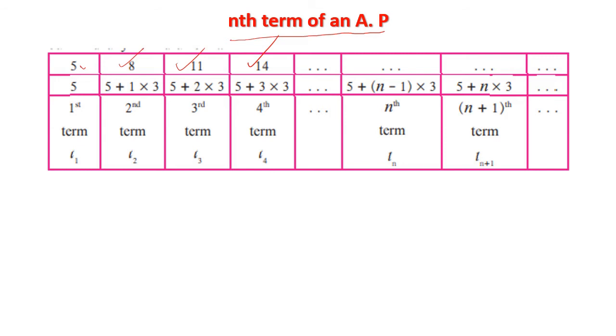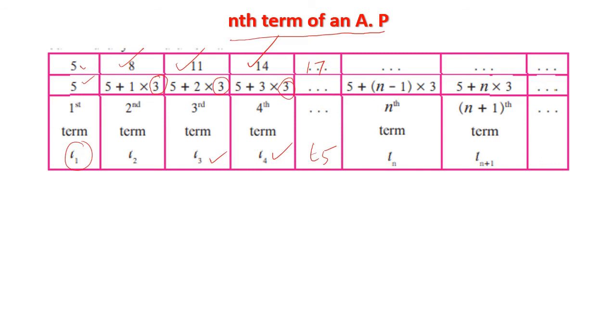Now we know that if the difference between consecutive terms is constant, it is an arithmetic progression, and it gives us a clue. We know the next one will surely be 17, because the difference is 3 in all these cases. We also know that term 1 is 5, term 2 is 8, term 3 is 11, term 4 is 14, and term 5 is 17.